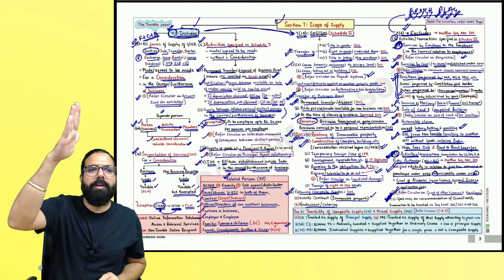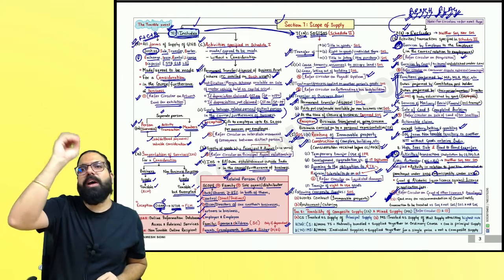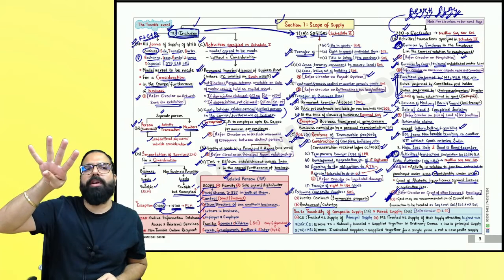Then we move to section number 7.1(c), without consideration also, the 4 activities which are told in Schedule 1.